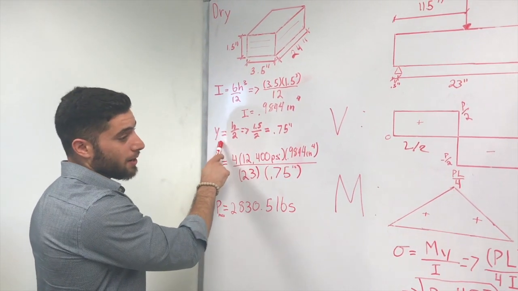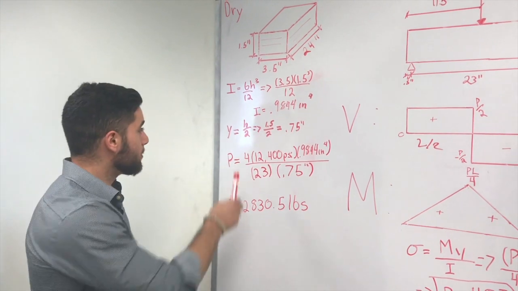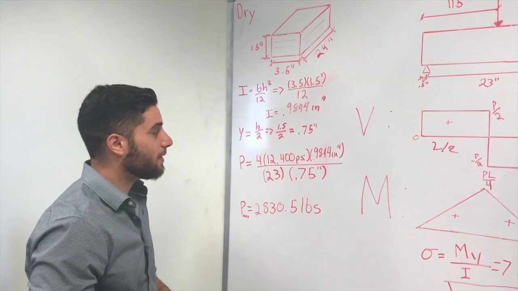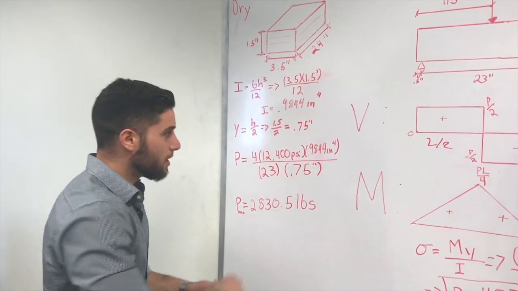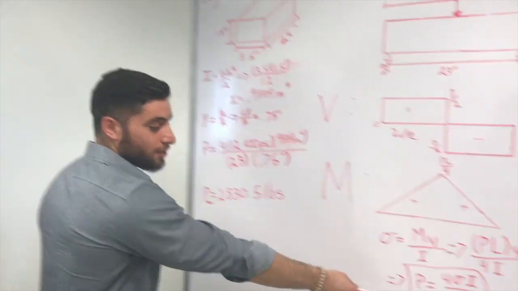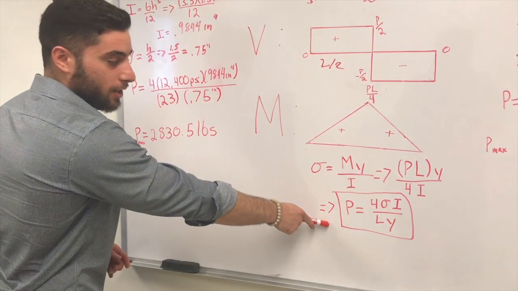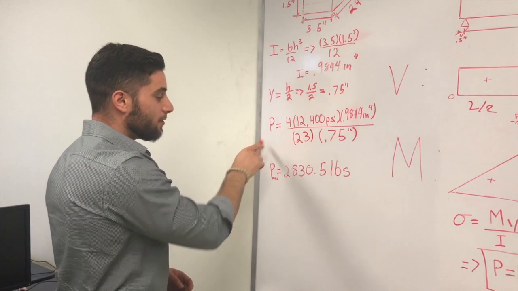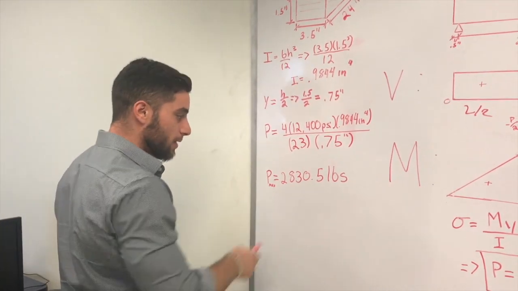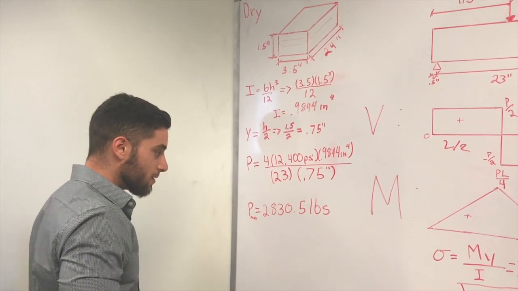Next, we had to calculate Y, which is the distance to the neutral axis. To do that, we did H over 2, 1.5 divided by 2 is 0.75 inches. We used these values in this equation we derived from earlier. So we got a value for P max of 2830.5 pounds.